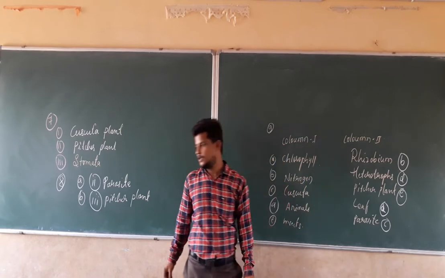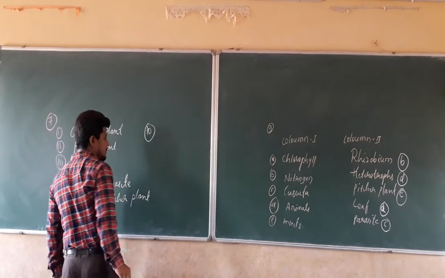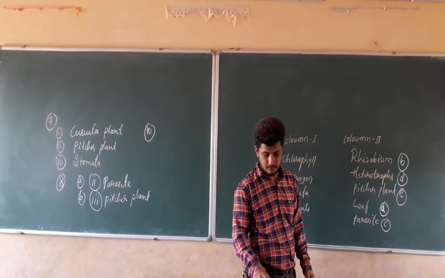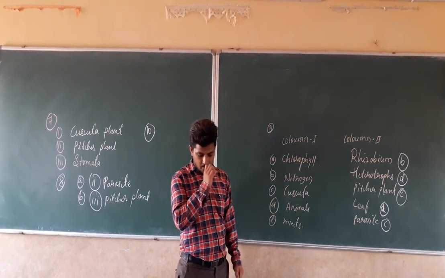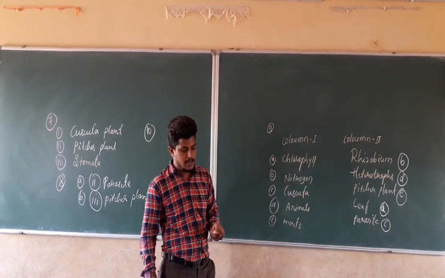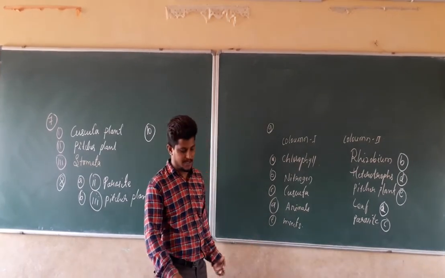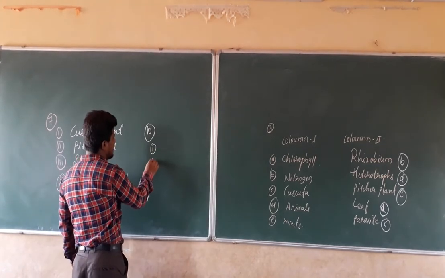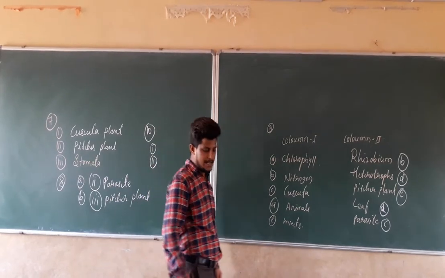In the last question, that is nothing but question number 10, we have to mark T for the true statement, and we have to mark F for the false statement. There are two statements given, the first statement and the second statement.